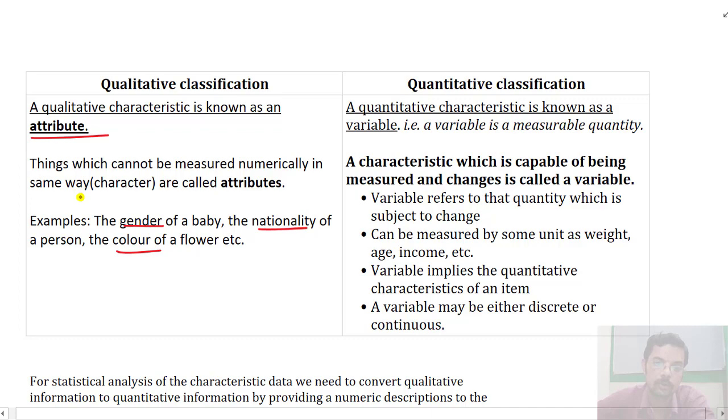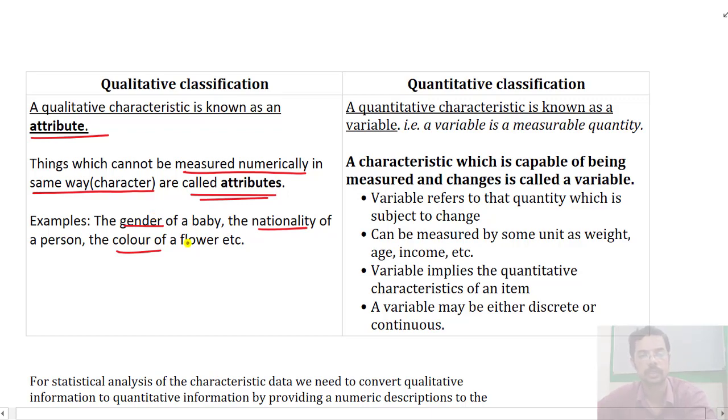If we group baby boys together and baby girls together, we can classify how many boys and how many girls and so on. Things which cannot be measured numerically are called attributes. Gender cannot be measured numerically, it is either male or female. Nationality of a person, color of a flower, etc.